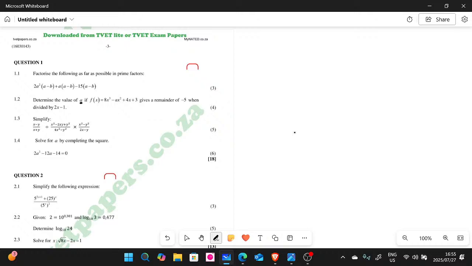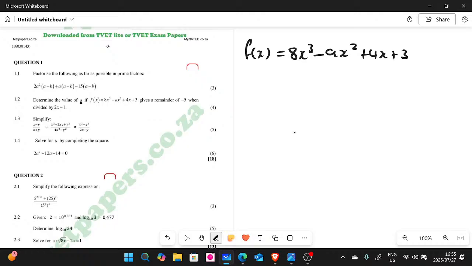Right, so let's look at this. First of all, we have f of x, which is 8x cubed minus ax squared plus 4x plus 3. There we go. So this is our f of x.